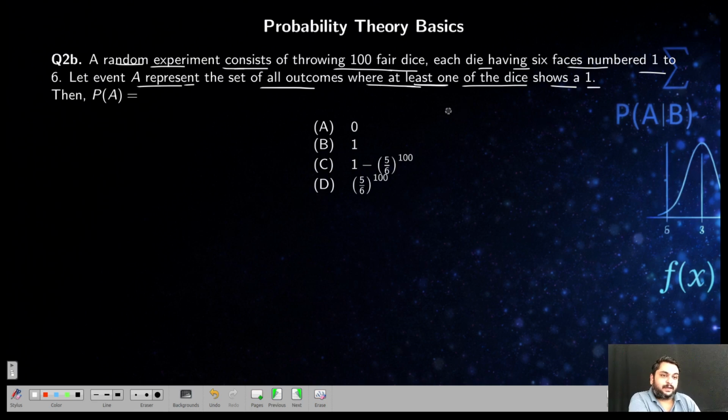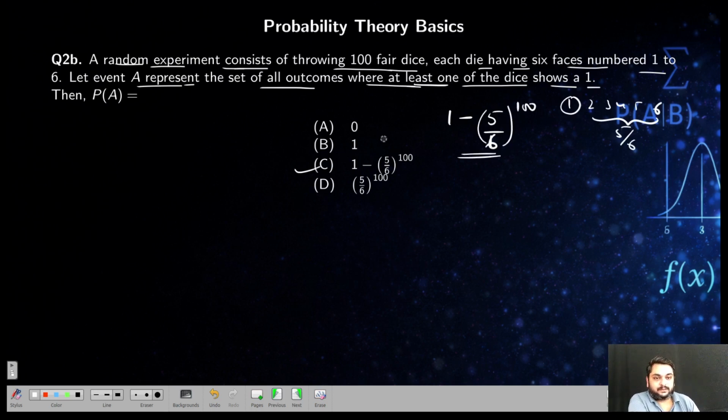At least one means you find out none and then subtract from 1. So the probability is 1 minus the probability of not getting 1. What is that? 5 by 6, right? Out of 1, 2, 3, 4, 5, 6 cases, not getting 1 is 5. Total 5 by 6 out of 6. So this is done 100 times. So this is the answer. Straightforward.